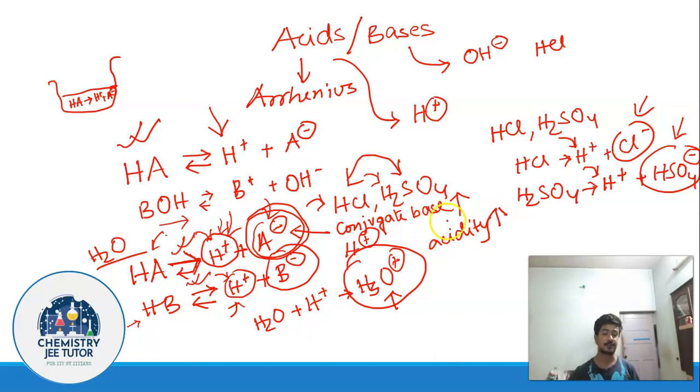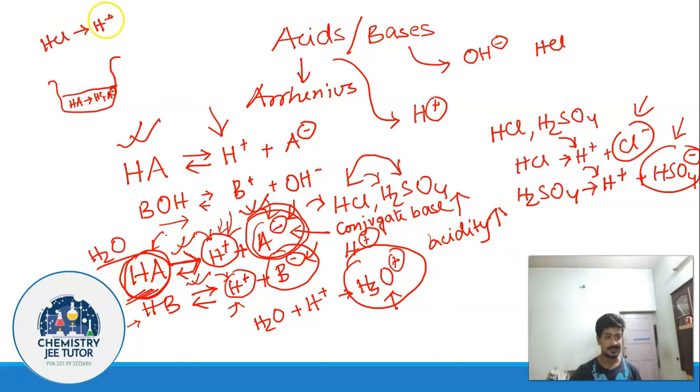Greater the stability of the conjugate base, that is this anionic portion, greater is the acidity of this thing. Understand this. It's the acidity of this thing you are considering, not the acidity of that thing. Once your conjugate base is stable, your corresponding acid is stronger. Which one is the corresponding acid? This HA is going to be the corresponding acid.